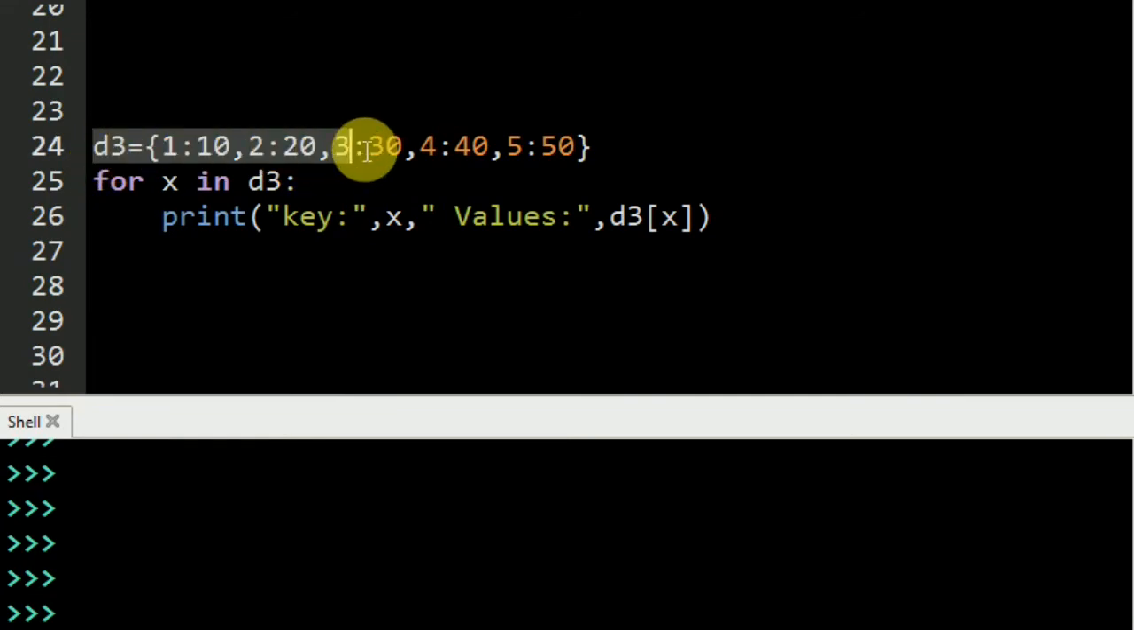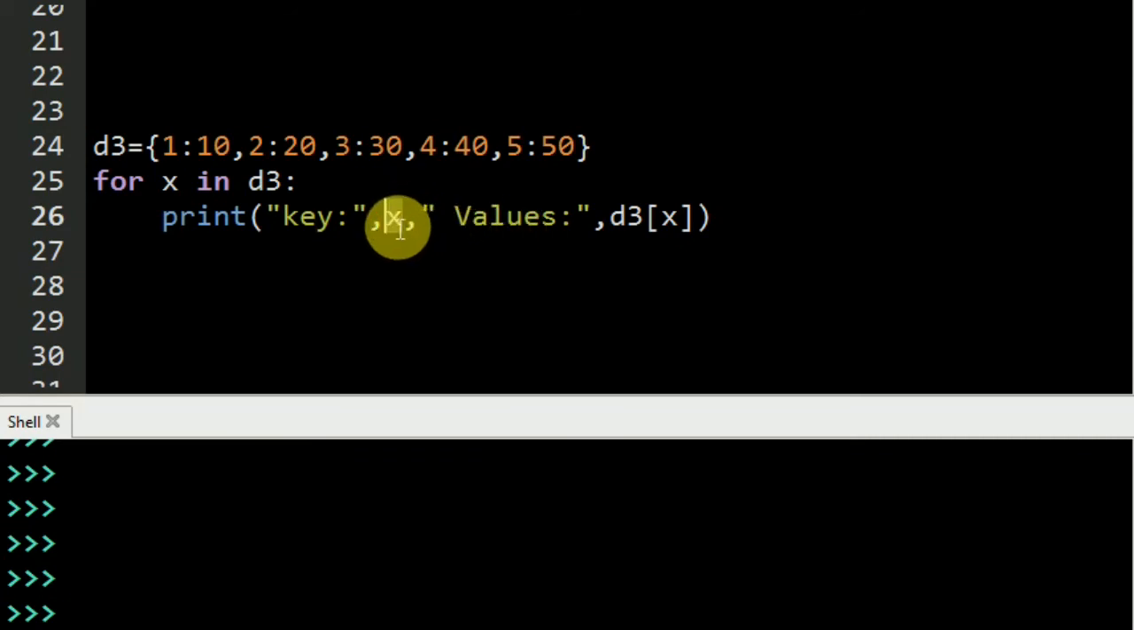I declare D3, where keys are 1, 2, 3, 4, 5 and values are 10, 20, 30, 40, 50. I write down: for X in D3, print key. In a single line, I write both things, meaning I'm displaying the key and the values also.